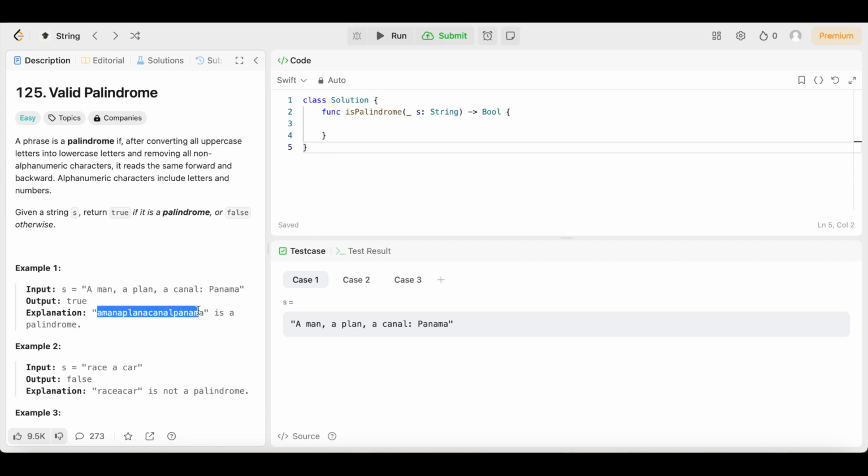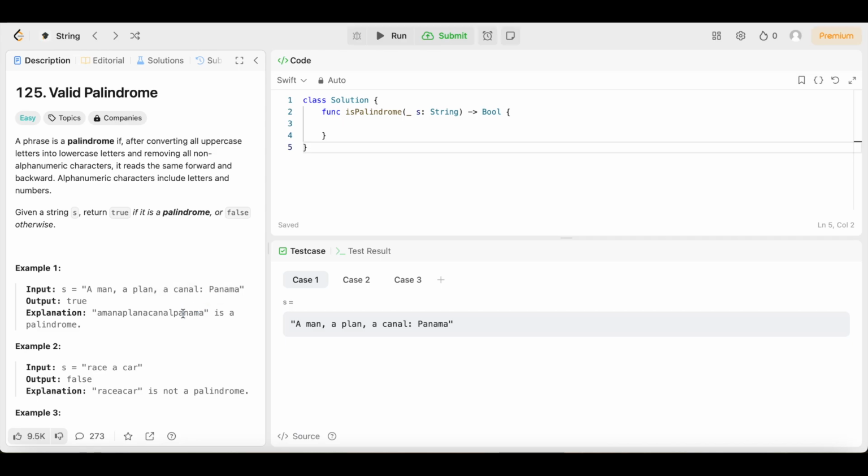If you look at the explanation, it says "amanaplanacanalpanama" is a palindrome because it's spelled the same way forward and backwards. So if you take this and you read it forward, it's going to be the same thing as you read it backwards. Look, if you read that backwards, this is a, man, boom, that's "a man" right there.